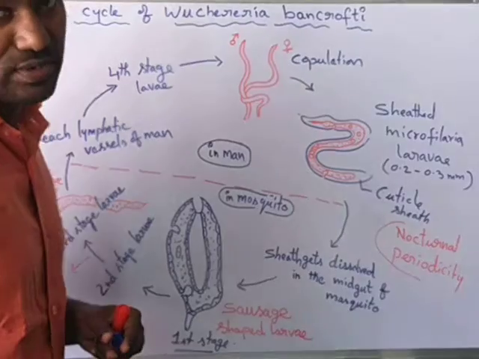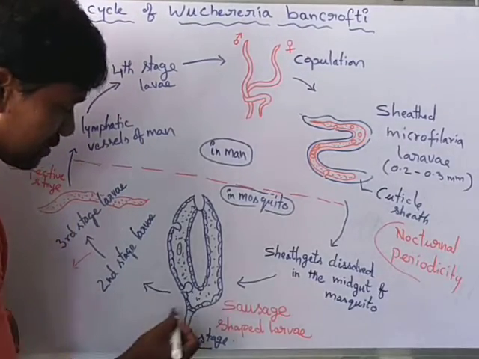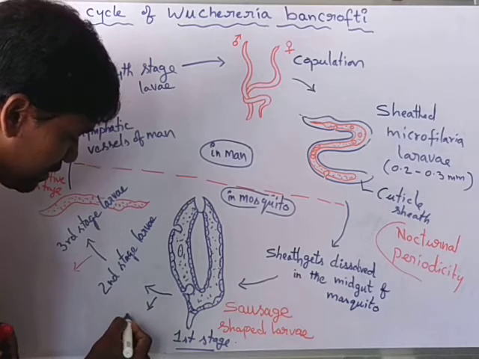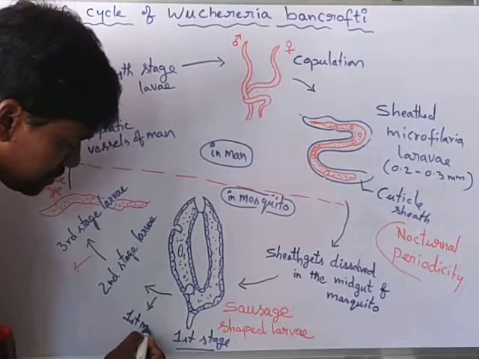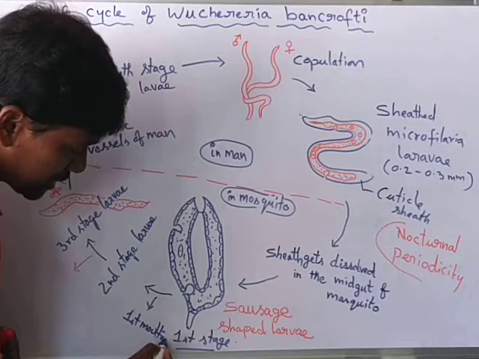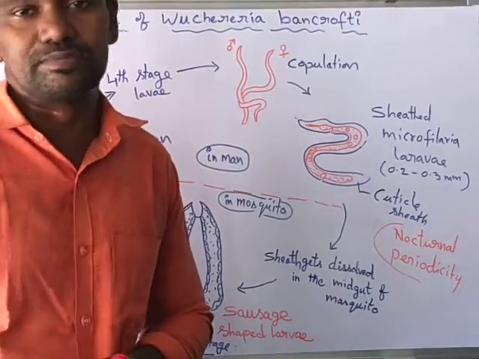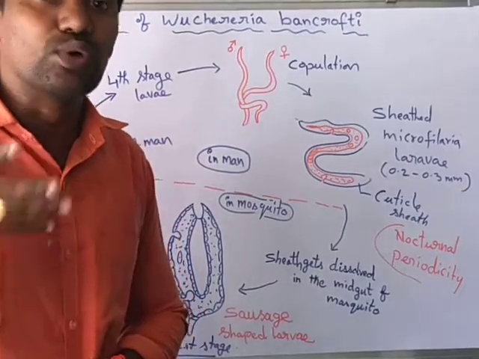This first stage microfilarial larva in the thoracic muscle undergoes two moltings. The first stage larva undergoes the first molting. Molting means they shed old skin; it is a way of new growth.